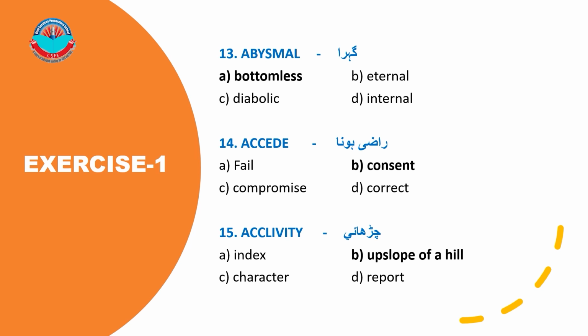Number 14. Accede. A. Fail. B. Consent. C. Compromise. D. Correct. B. Consent is the correct answer. Number 15. Acclivity. A. Index. B. Upslope of a hill. C. Character. D. Report. B. Upslope of a hill is the correct answer.